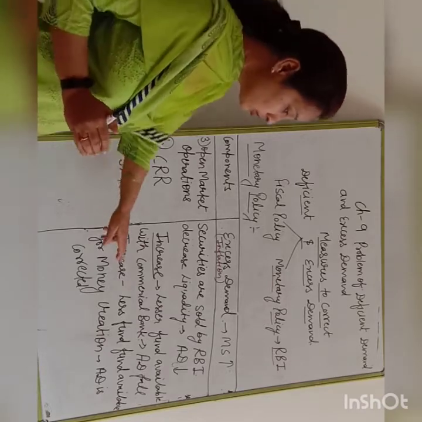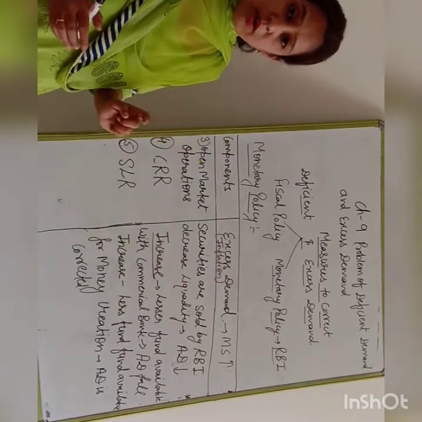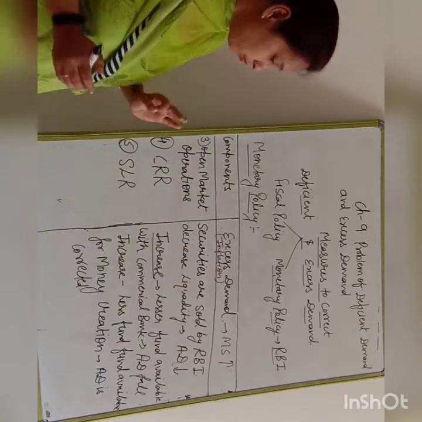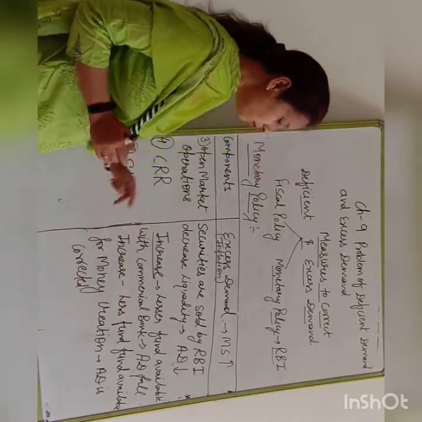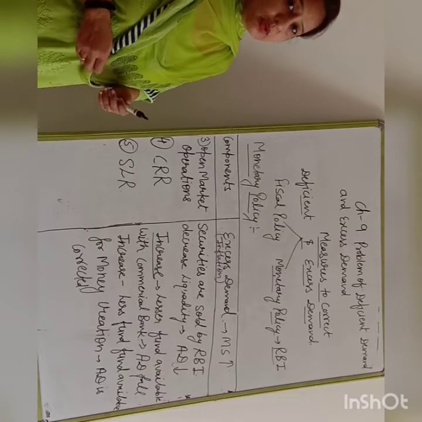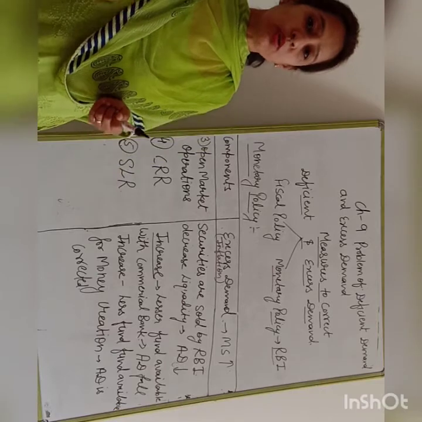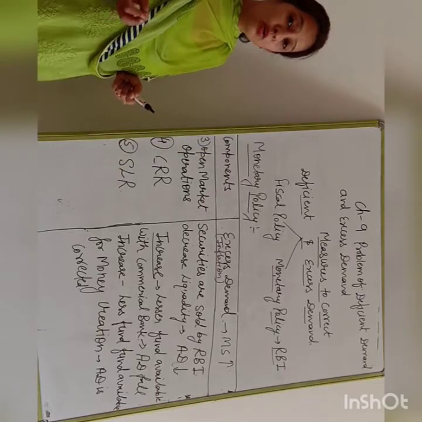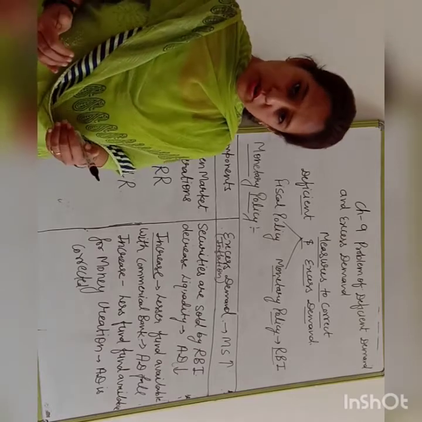Because of this reason, again lesser funds will be available for the money creation process. Due to lesser funds available, definitely a smaller amount has to be given to the public as a loan. And when less is given to the public as a loan, AD shrinks, AD falls. Clear?